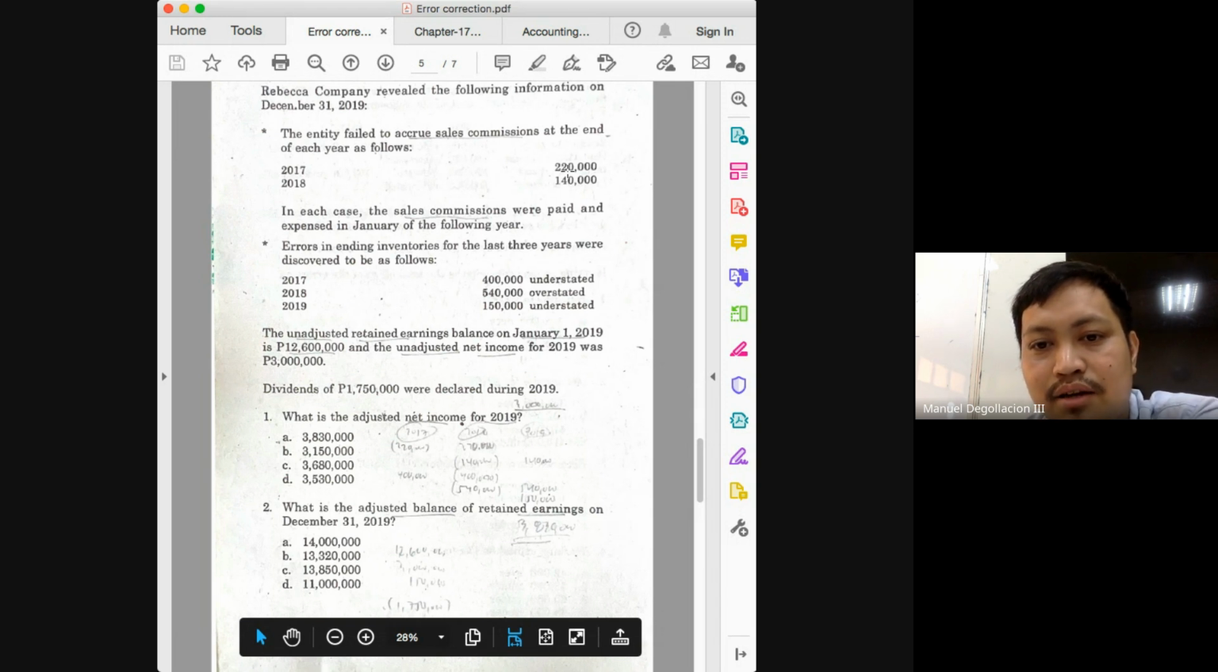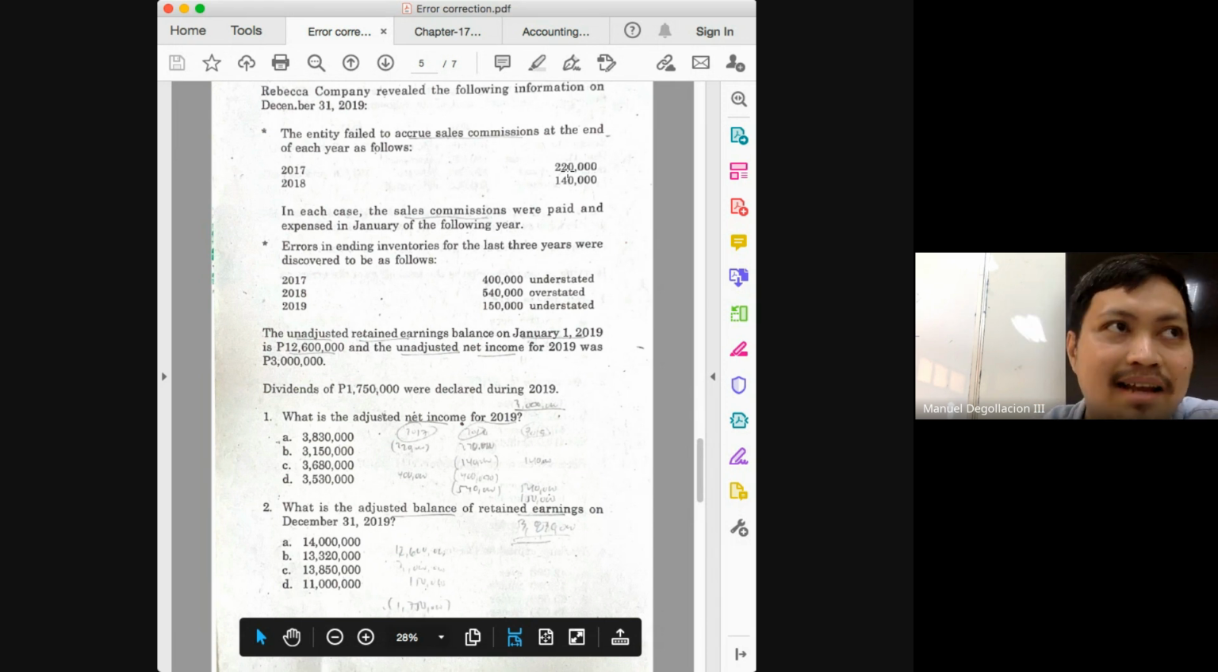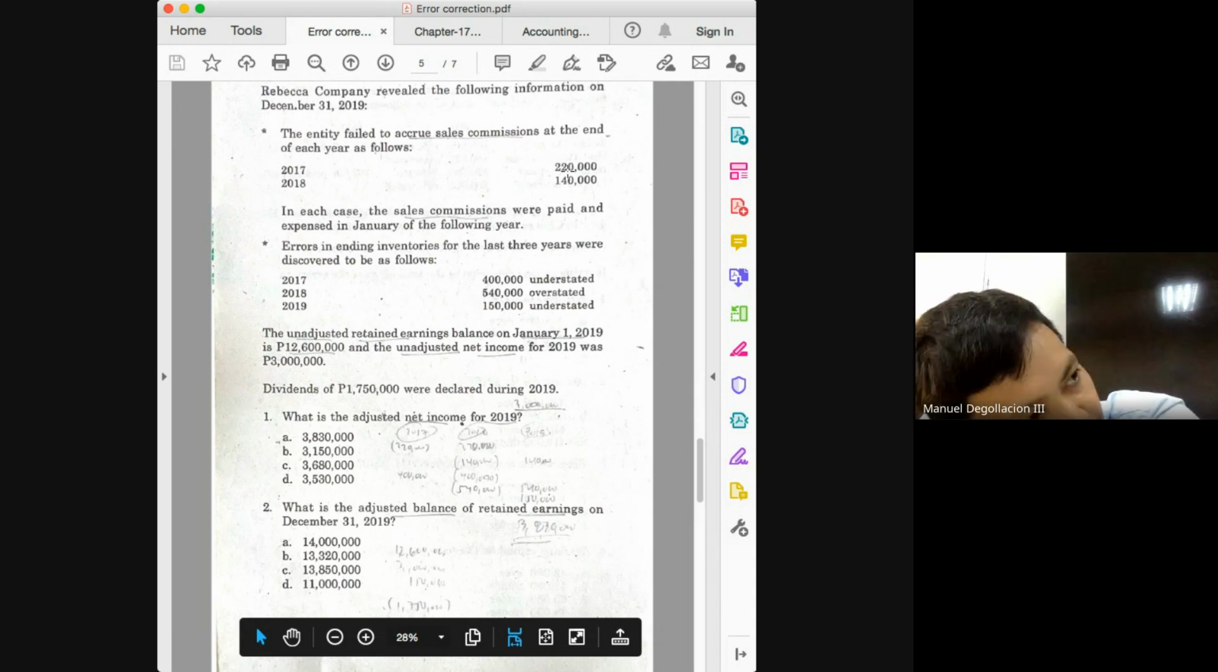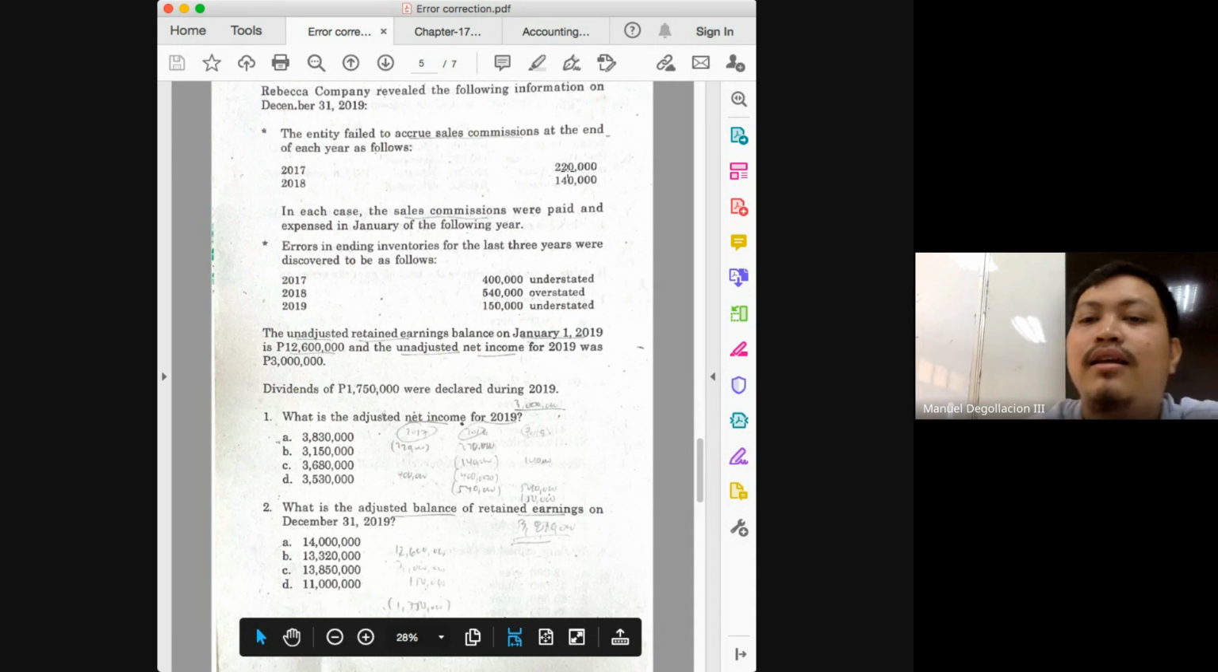Okay, but again, that's not the only error for your cost of goods sold computation. The 2017 ending inventory will serve as the beginning inventory. So that means the beginning inventory in 2018 is also understated by 400. And again, what's the relationship between beginning inventory and net income? Indirect. So if beginning inventory is understated, what does that mean? Net income must be overstated. So far, what are the errors in 2018?